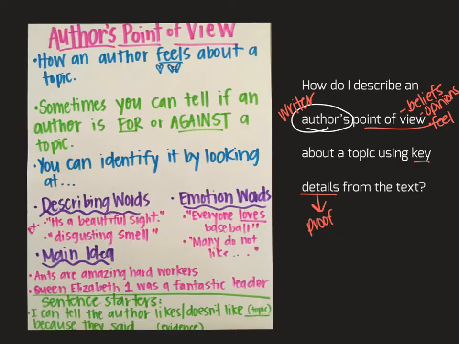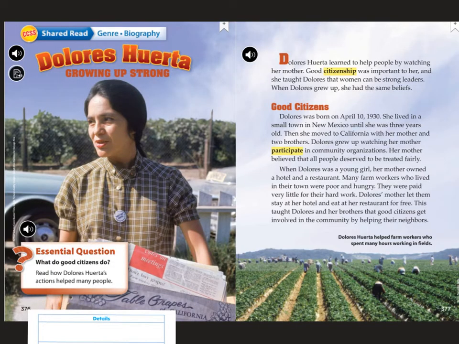Today you're going to be working on a new text, and I'm going to switch so you can see it. Here is the text that we are going to be reading. It is titled Dolores Huerta, Growing Up Strong. This is actually a biography, and remember, a biography is a text that is written about somebody's life. So this is informational. We are going to be learning about Dolores Huerta's life growing up, and we are going to be focusing on the point of view.